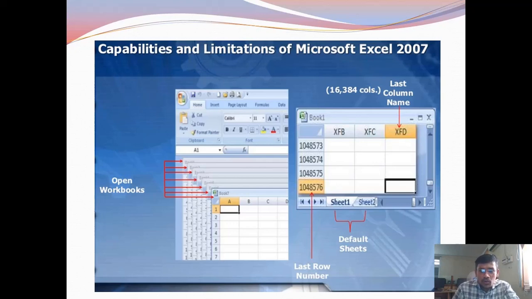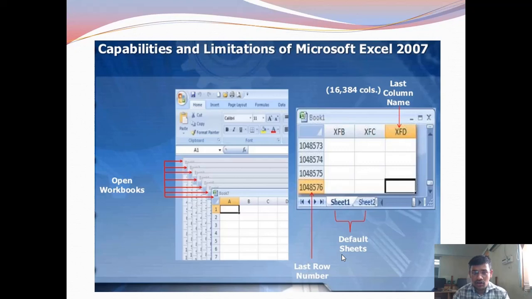The last row in Excel is 10,48,576. The number of rows in a sheet in an Excel file is 10,48,576 rows in Microsoft Excel 2007 version.